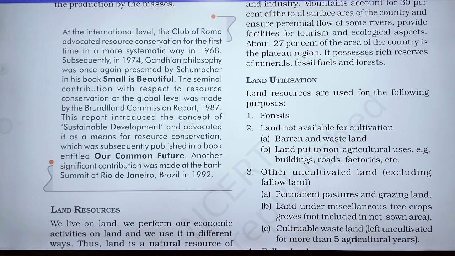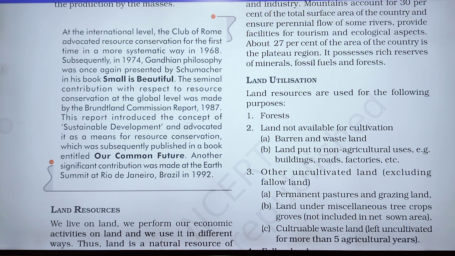Okay, so the first is forest; the second is land not available for cultivation, like barren and wasteland, and land put to non-agricultural uses. The first one is forest, which means the land is used for forest. The second one is land not available for cultivation: first, barren or wasteland, and land put to non-agriculture uses like buildings, roads, factories, etc.